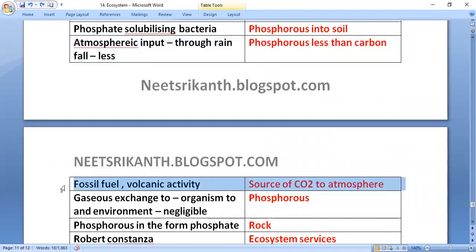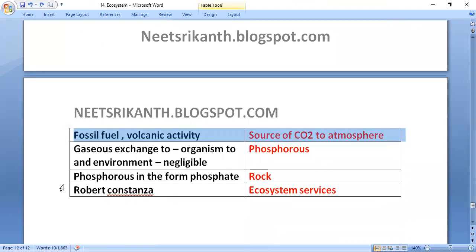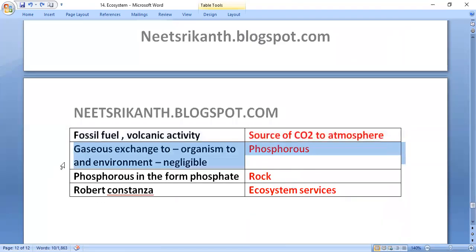Fossil fuel and volcanic activity are sources of carbon dioxide to the atmosphere. Gaseous exchange between organism and environment is negligible in phosphorus. Phosphorus is in the form of phosphate, in rock.